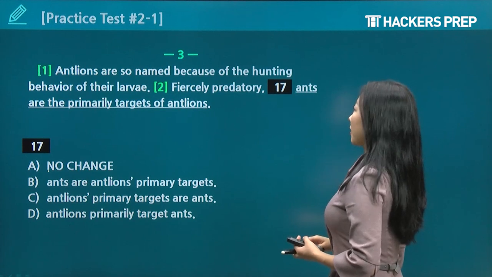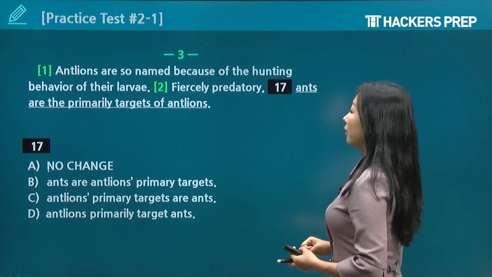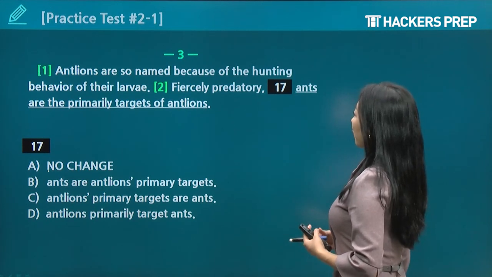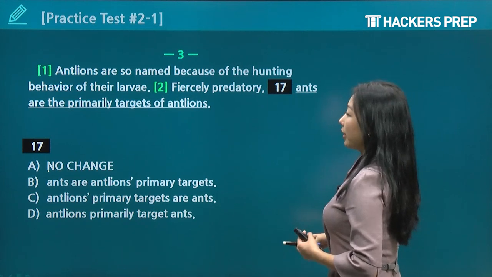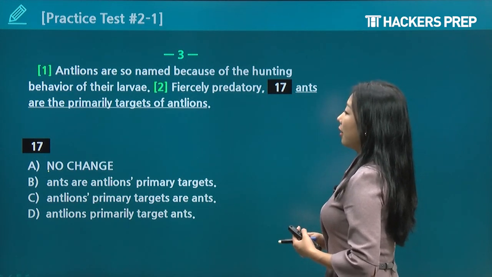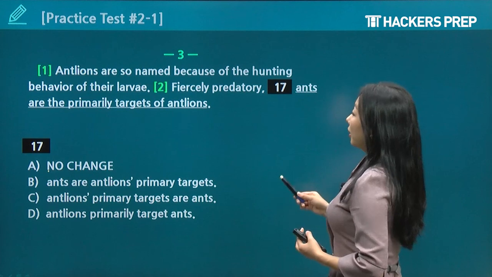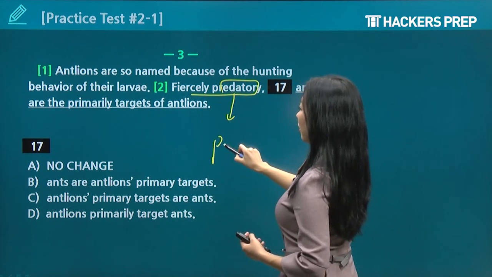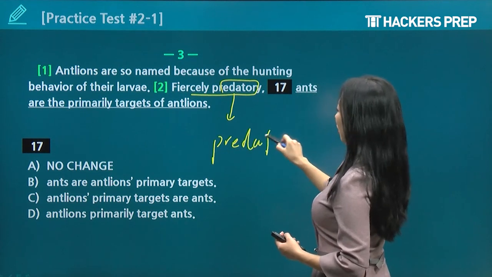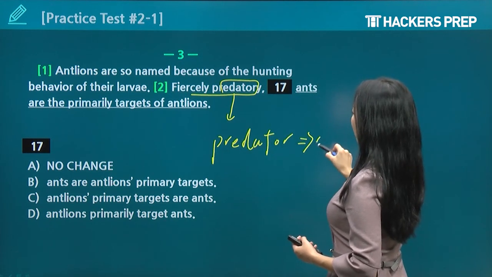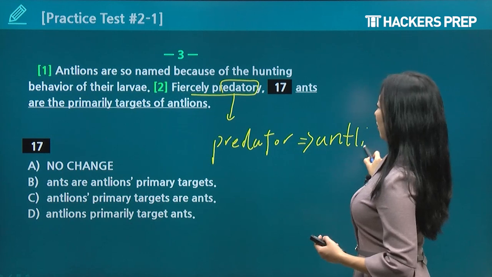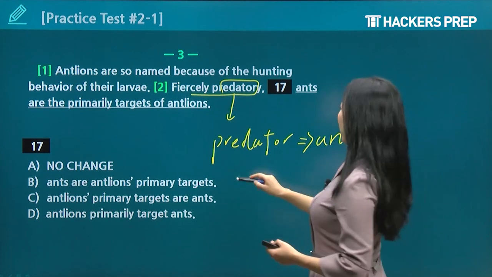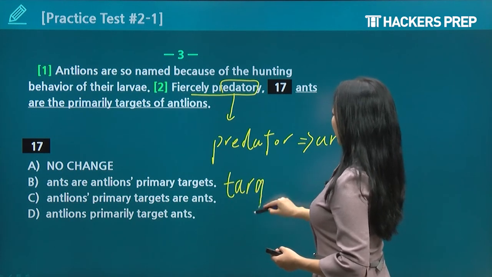Antlions are so named because of the hunting behavior of their larvae. Fiercely predatory, ants are the primarily targets of antlions. Here, fiercely predatory, who's the predator? It's the antlions, not the ants. Who are their targets?